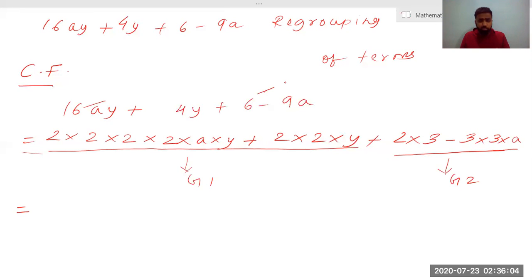Since you keep on practicing, you will be able to identify which terms to take together and which to leave. Initially, we can take any two terms and start. If it works out, it's good. If it doesn't work out, we will search for another combination. This is the way mathematics is approached.